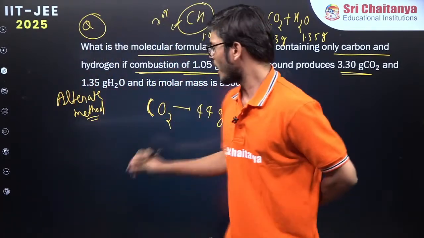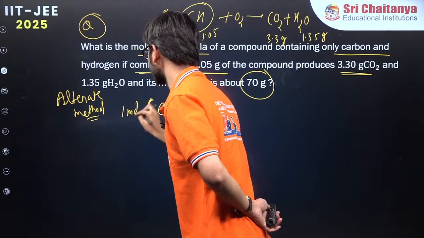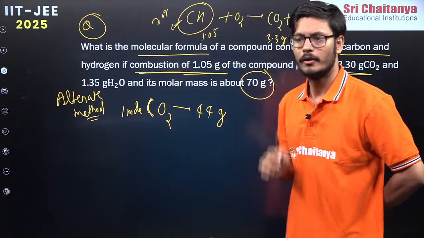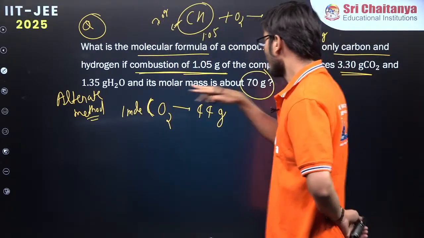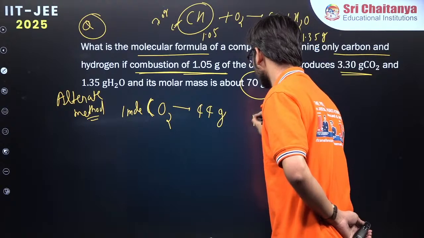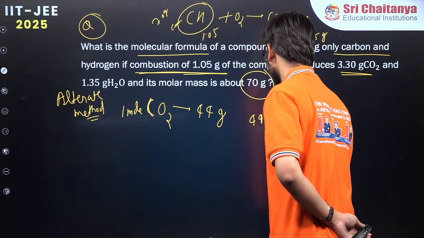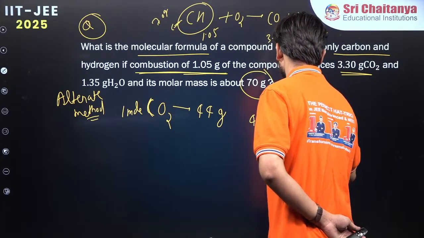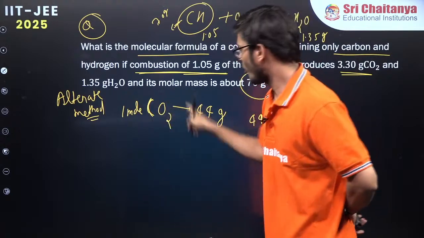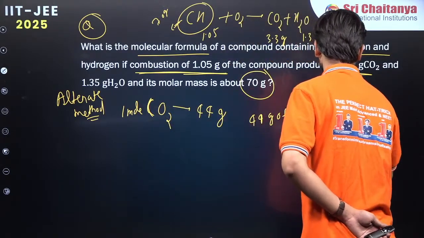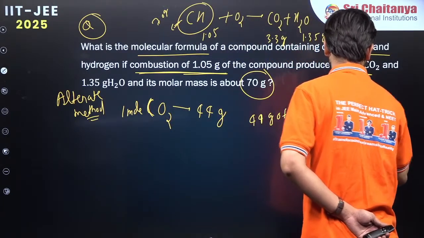So 1 mole of carbon dioxide has 44 grams, right? In 44 gram of CO2, what is the amount of carbon present? Carbon is 12 grams. Very simple.